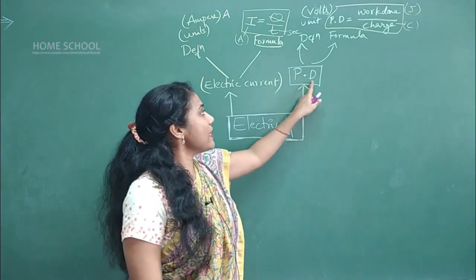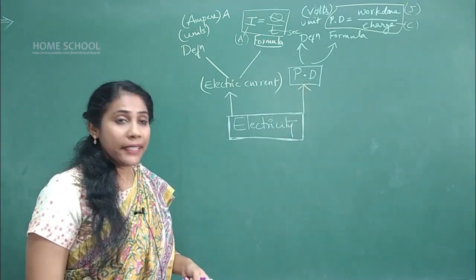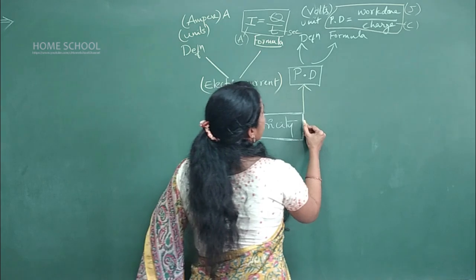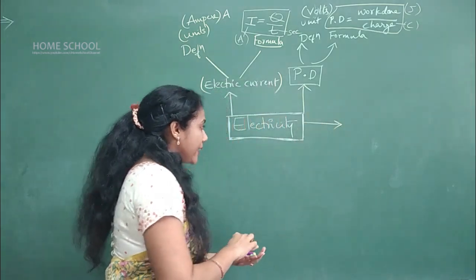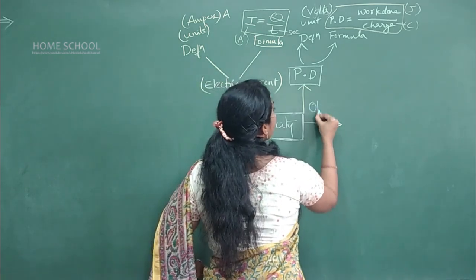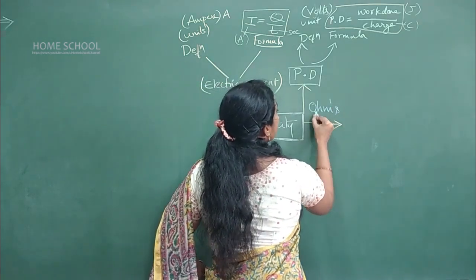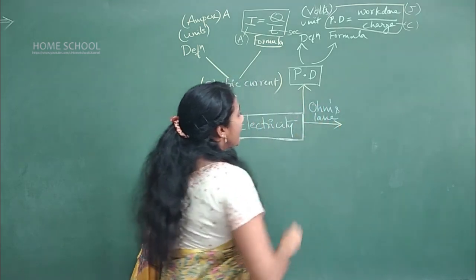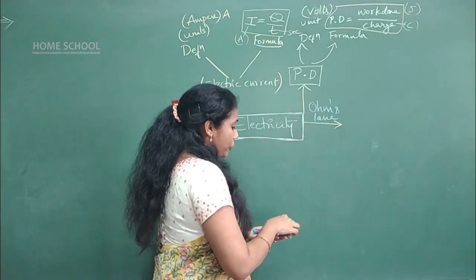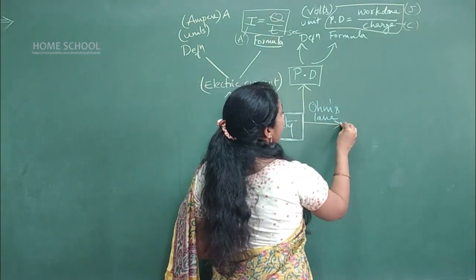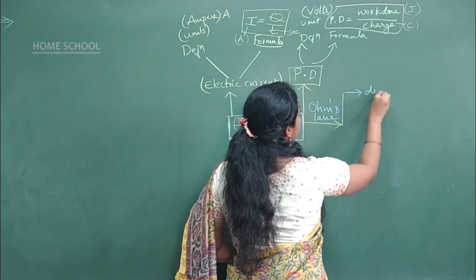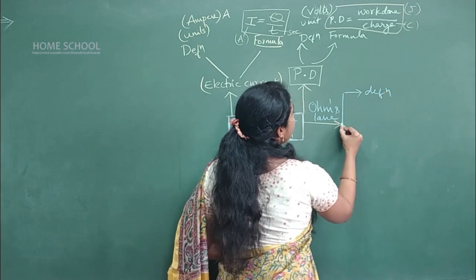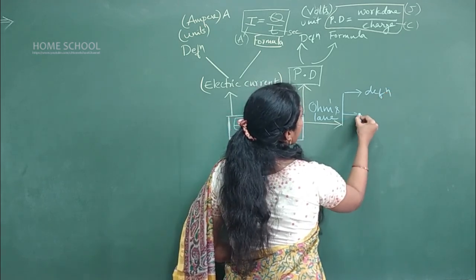Clear? So this is our second topic. And coming to the third topic, which is very, very important, that is Ohm's law. Here also there are two things which are important: one is the definition and the other one is the formula.